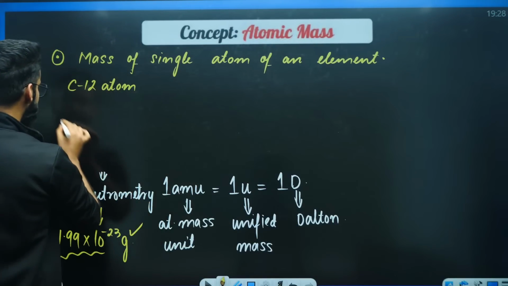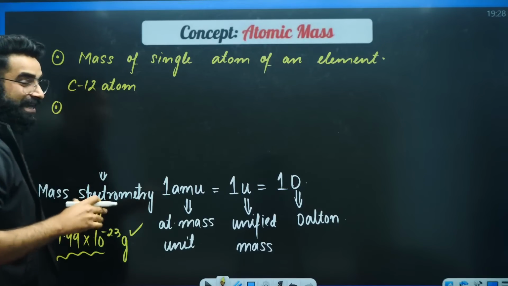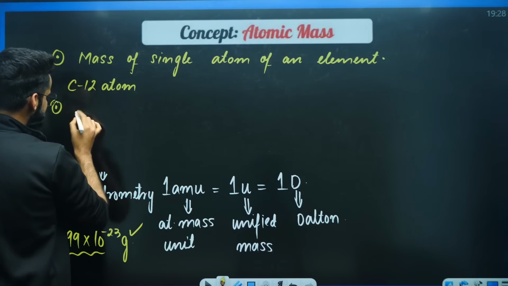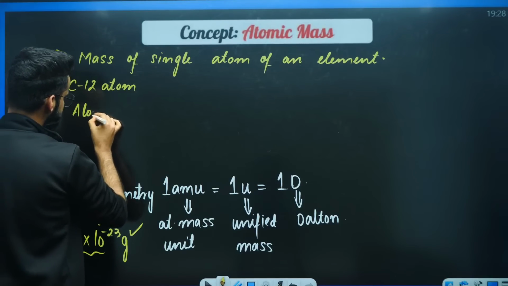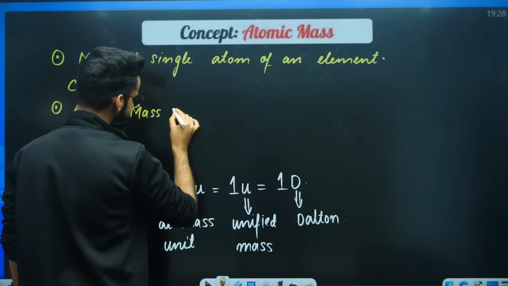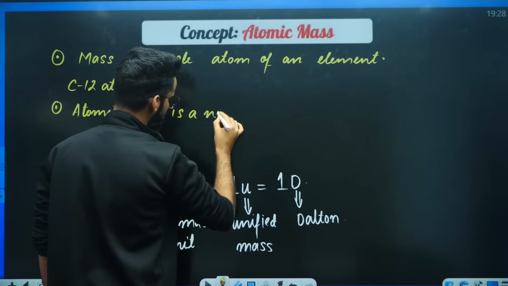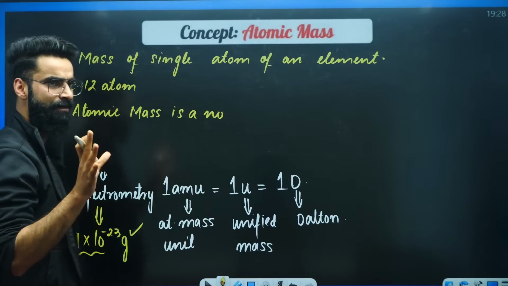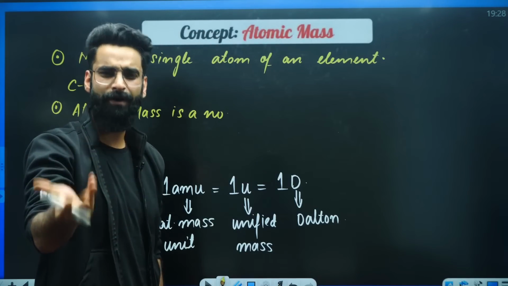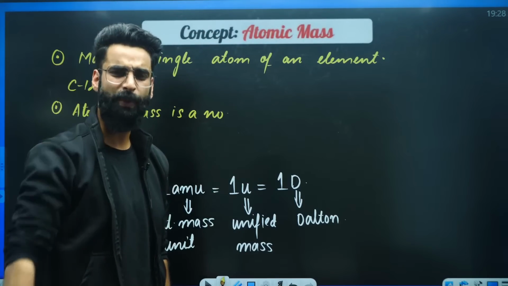So dear students, I can define atomic mass in one more way. I can say atomic mass is a number, like 14 in case of nitrogen, 16 in case of oxygen, 23 in case of sodium.